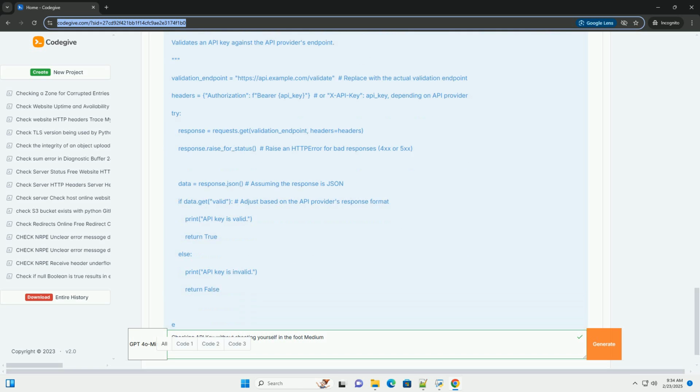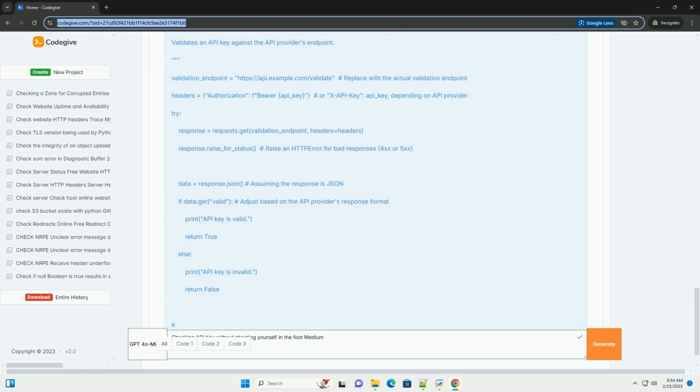The dangers of naive API key handling. Many developers, especially when starting, fall into common traps that expose their API keys. Hardcoding in source code: directly embedding the API key within the application's source code, for example in Python or JavaScript, is a huge no-no. Source code repositories are often publicly accessible or can be compromised.